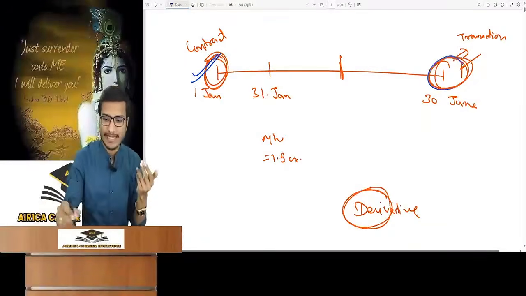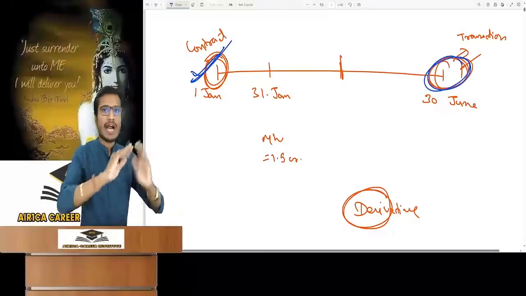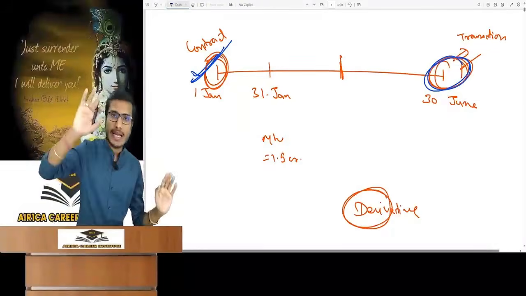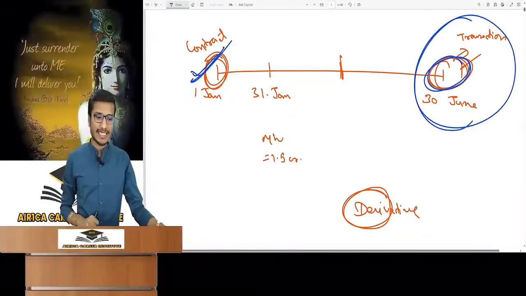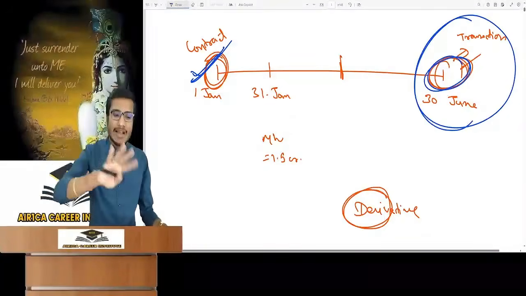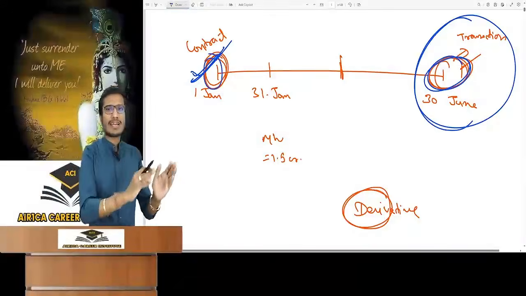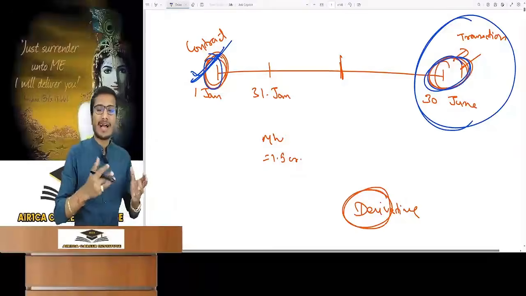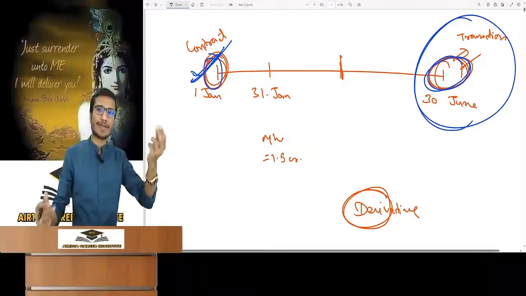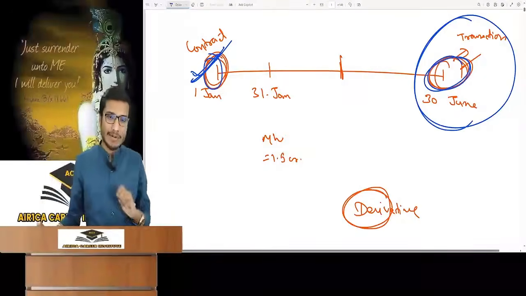So today the contract has been made. There is no transaction of money today. When will the payment of money, or the transaction, happen? 30 June, which is after 6 months, okay? Now what happened? I signed the contract on 1st of January, and upon signing that I was so happy that I slept thinking that I have done a good job. Now the price of this property will increase and I will earn profit after buying it for 1.2 crore.